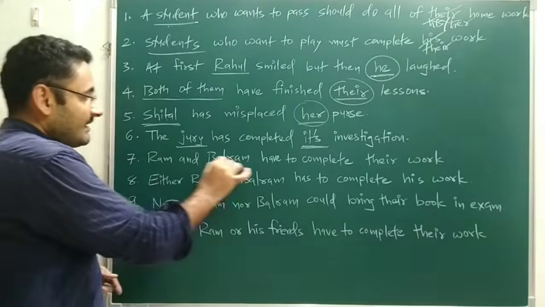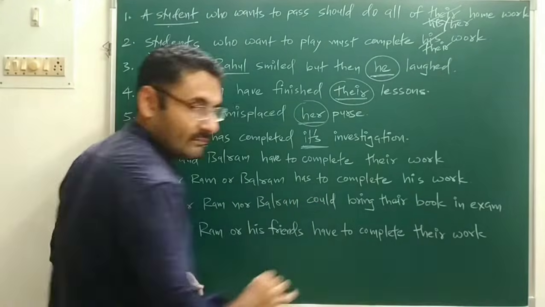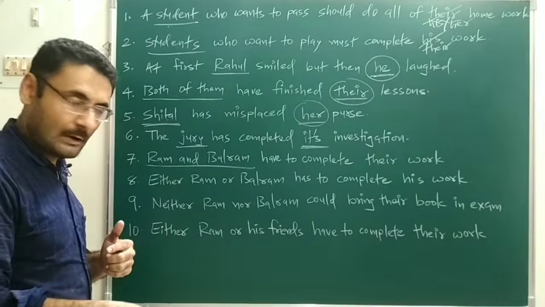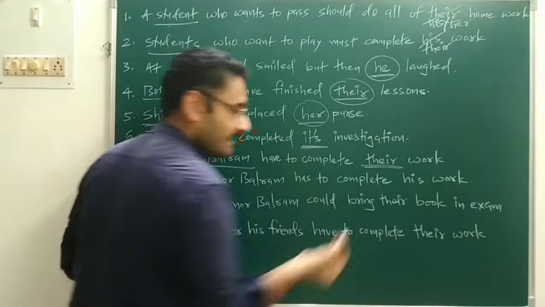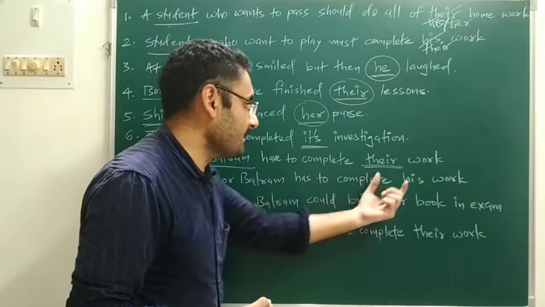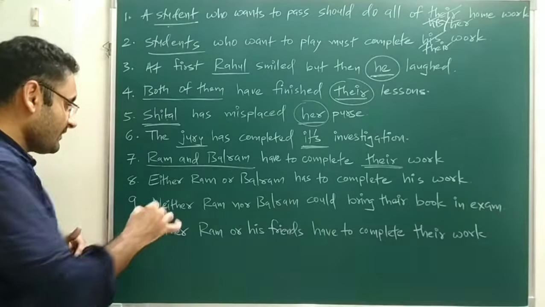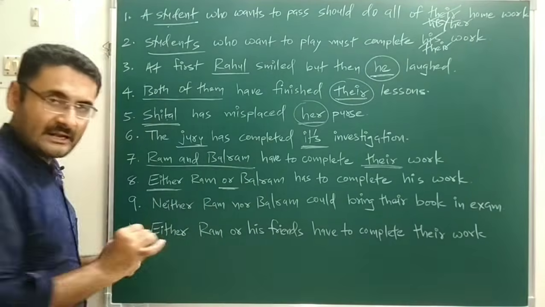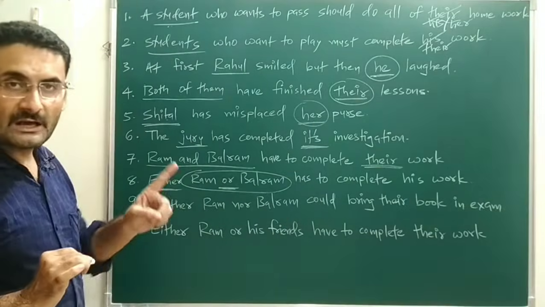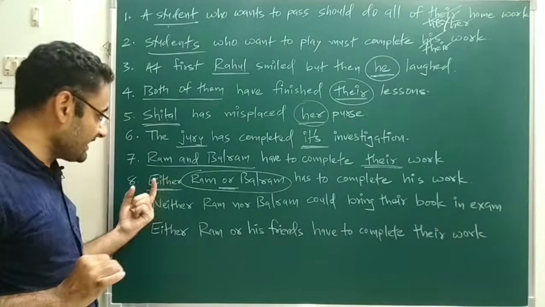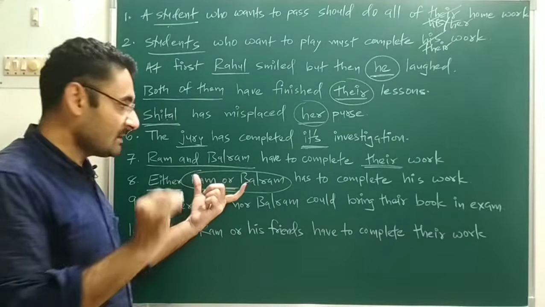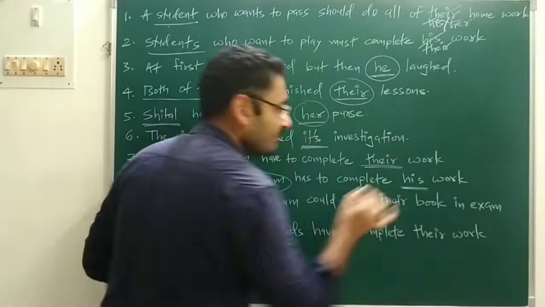Okay, next. Ram and Balram have to complete their work. Your noun is what? Ram and Balram. Plural noun, so plural pronoun, correct. Their work. Next is either Ram or Balram has to complete his work. Now remember one thing, when either or is used, whatever nouns are there are considered as singular in the case of either or. So as the noun in the case of either or is singular, the pronoun is also singular, his work.